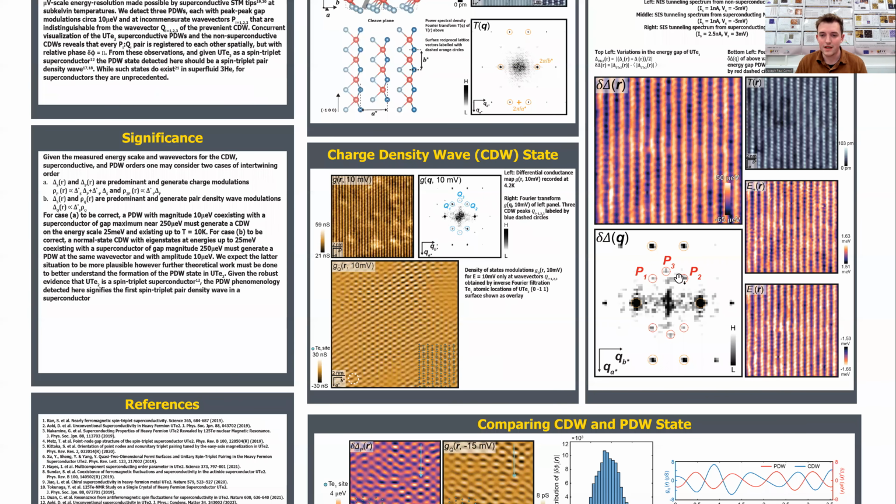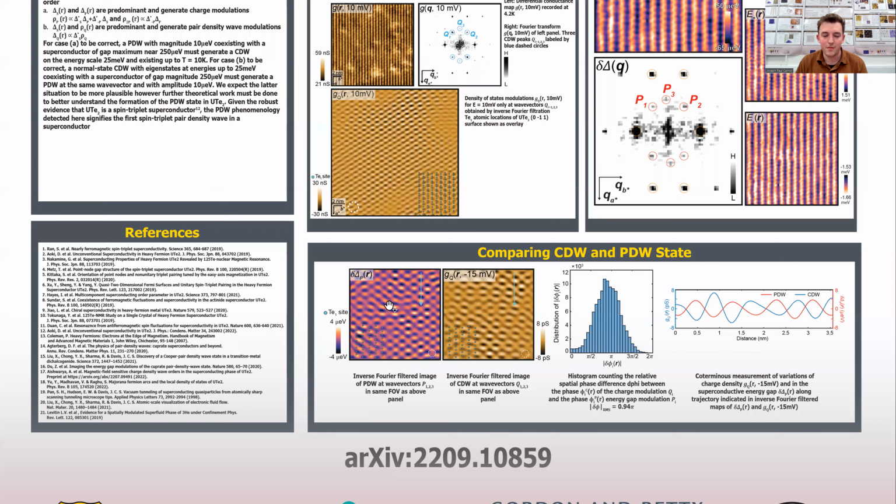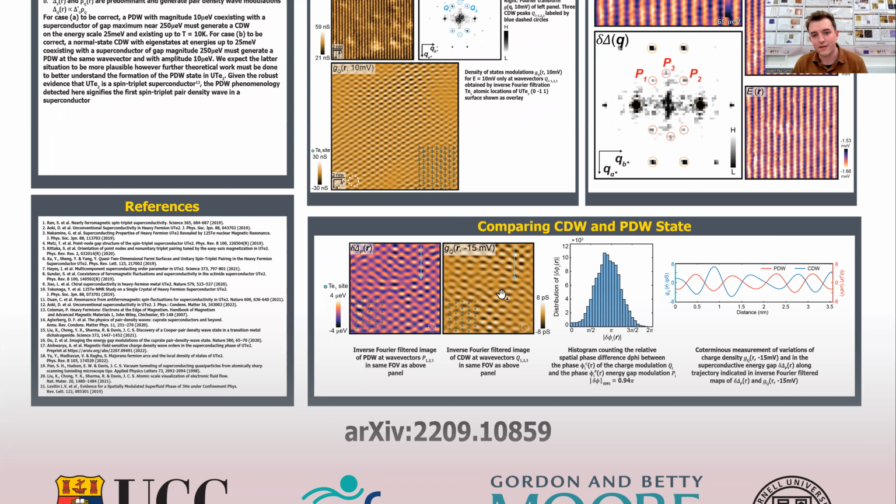Now, comparing these two states, the CDW and the PDW, we have inverse Fourier filtered images here, the PDW on the left, the CDW on the right, and they look very, very similar. However, there is a phase shift between these two. Studying the phase at any given location in these maps reveals a very, very clear pi phase shift over the field of view. Furthermore, we find along example line cuts that these two density waves are most definitely shifted by pi.